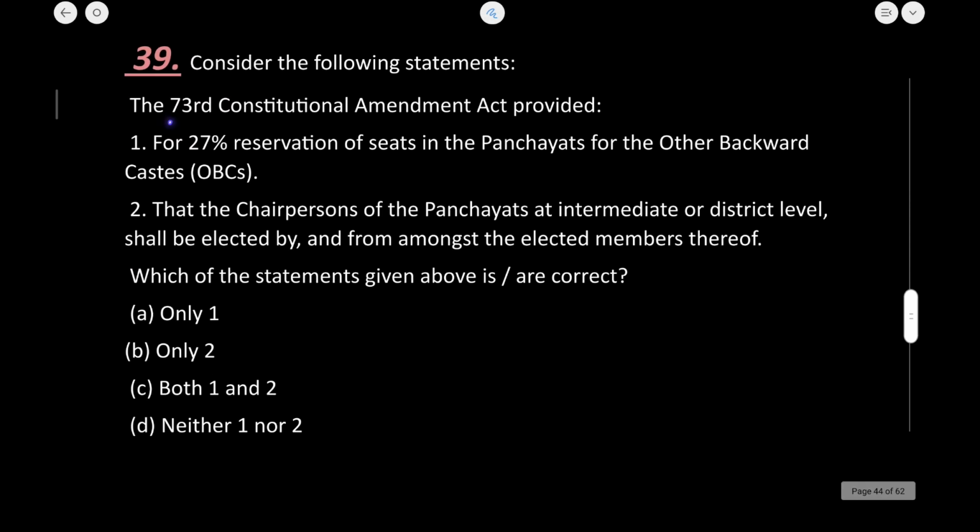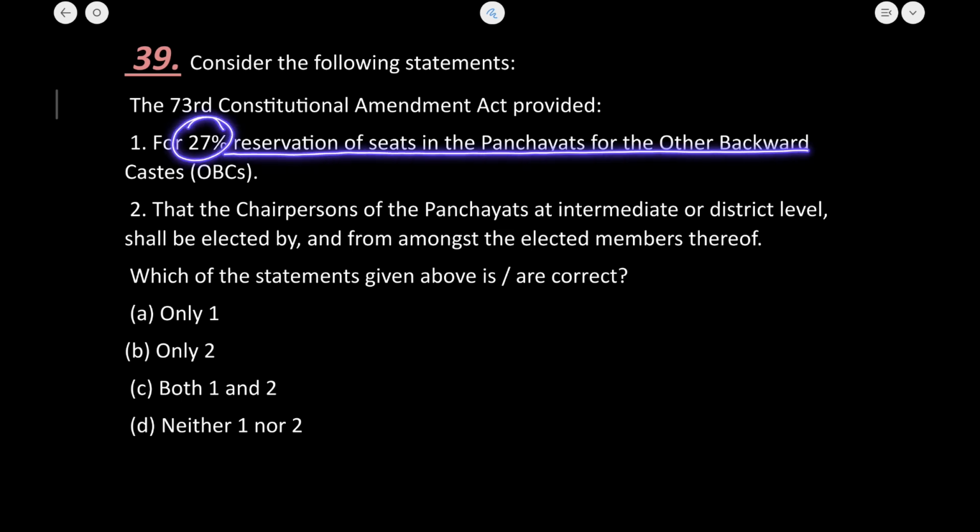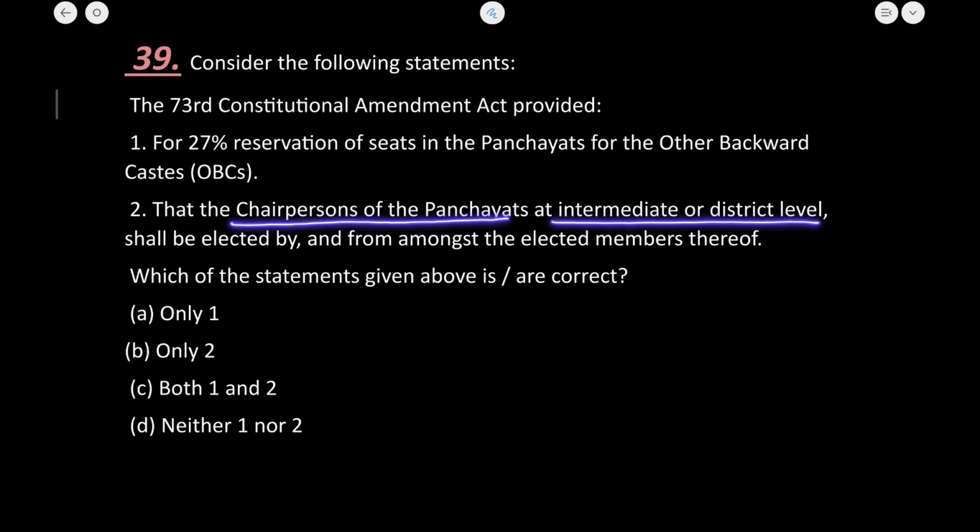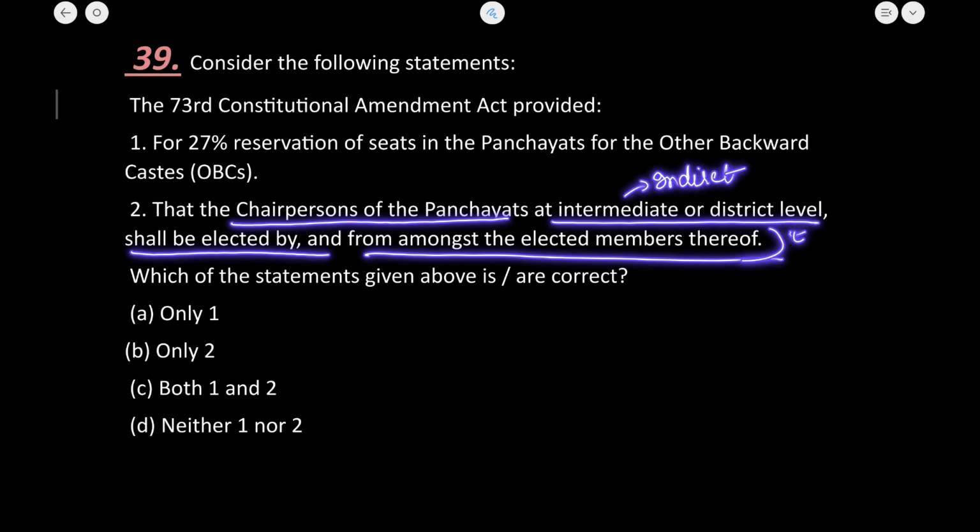Next, the 73rd Constitutional Amendment provided for 27% reservation for the OBCs. No reservation is given to the OBCs under the 73rd Amendment Act. So the first statement is wrong. Chairperson of the Panchayat at the intermediate level shall be elected from amongst its members. Yes, there is a provision of indirect elections. So only the second statement seems to be true here.